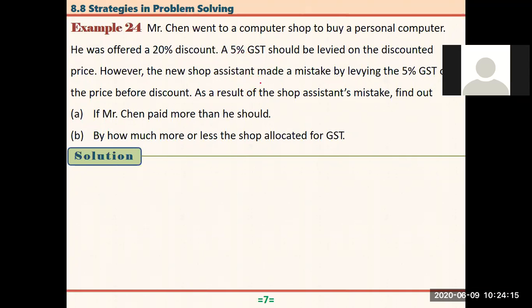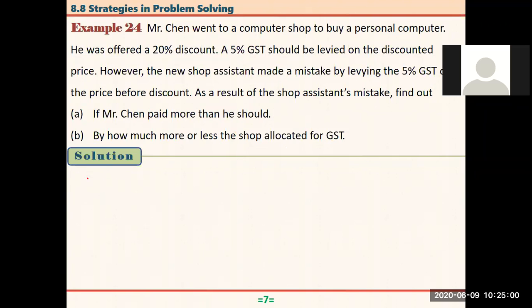Anyway, but assume that you are in Singapore and you are buying a computer. It says that Mr. Chen went to a computer shop to buy a personal computer. All right. He was offered a 20% discount. Okay. So a 5% GST should be levied on the discounted price, right? Because whatever you are paying, you pay the GST on the selling price. However, the new shop assistant made a mistake by levying the 5% GST on the price before discount. As a result of the shop assistant's mistake, A, find out if Mr. Chen paid more than he should. B, by how much more or less the shop allocated for GST.